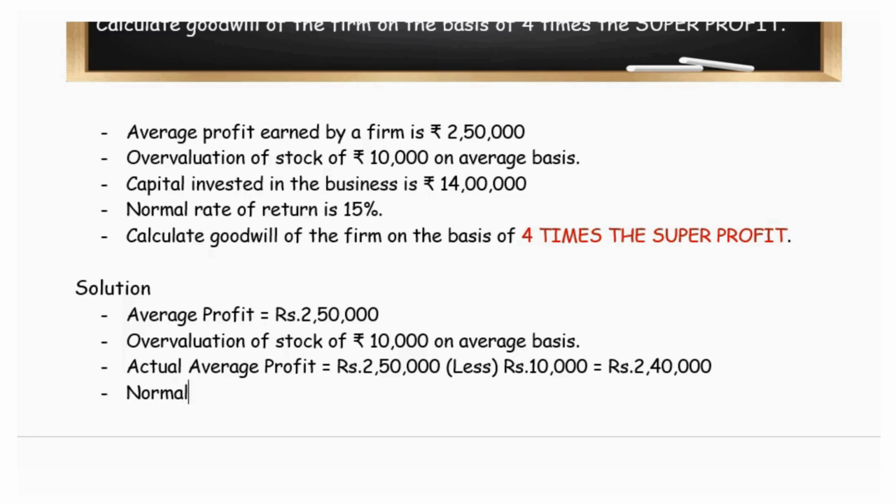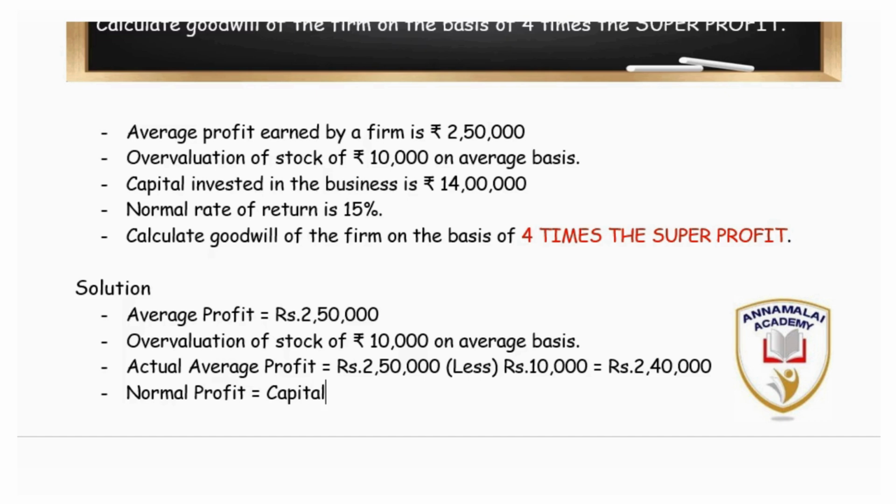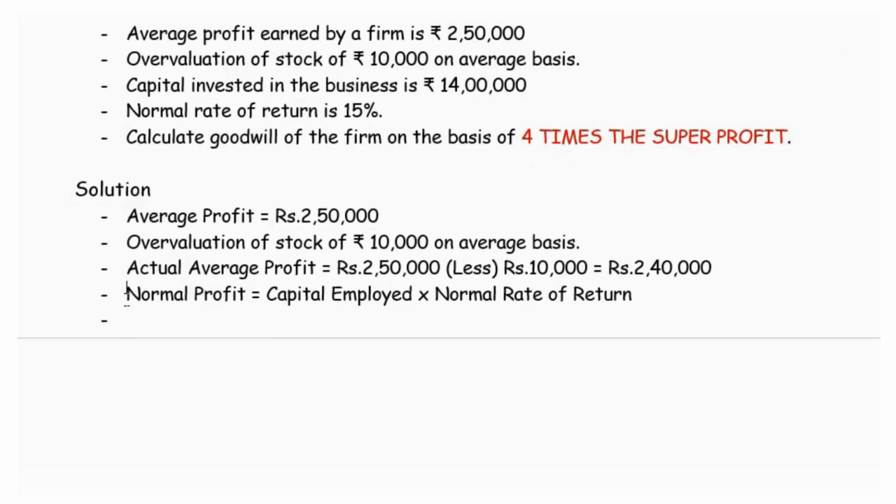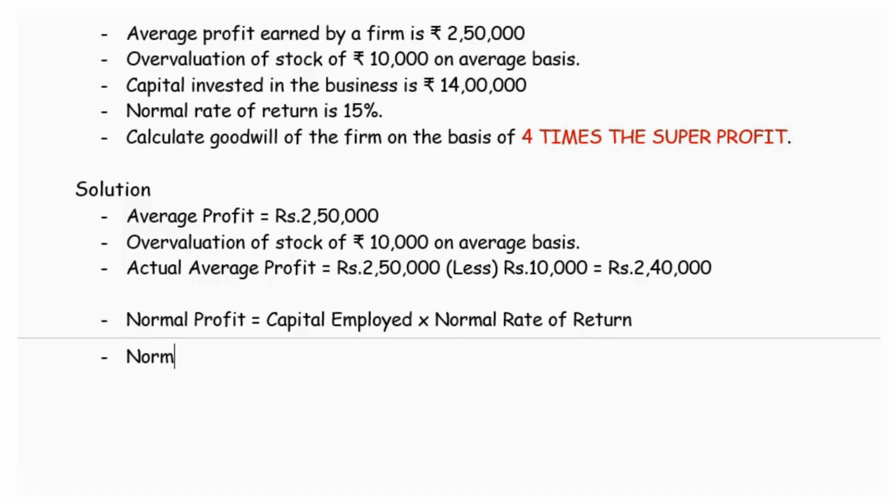Then we will estimate the normal profit. We discussed earlier that normal profit is the profit expected on the capital employed in the business. So capital employed multiplied with the normal rate of return. This normal profit is calculated as a percentage on the capital employed. In this question, the capital employed is given as rupees 14 lakhs, and the expected normal rate of return is 15%. So 2,10,000 is the normal profit.